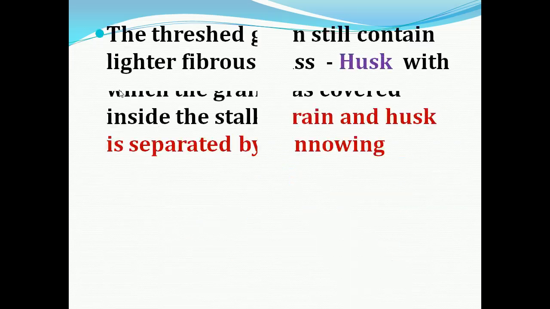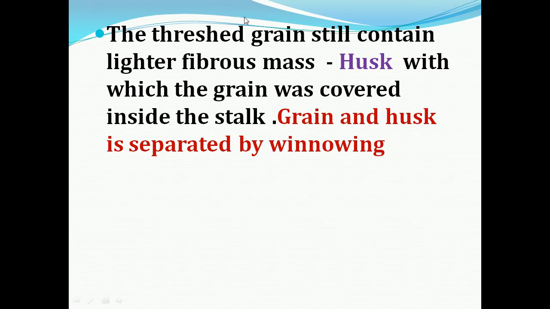In threshed grain, we know threshing is the process of separating grains from their stalks. Once the grain is separated from the stalk, it still contains a light fibrous mass called husk.